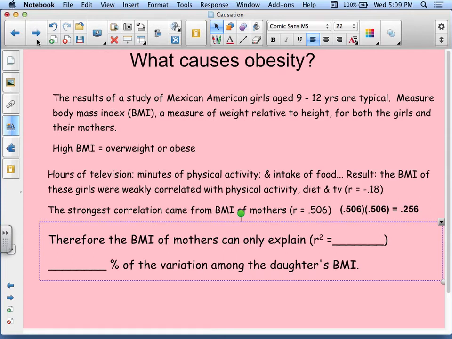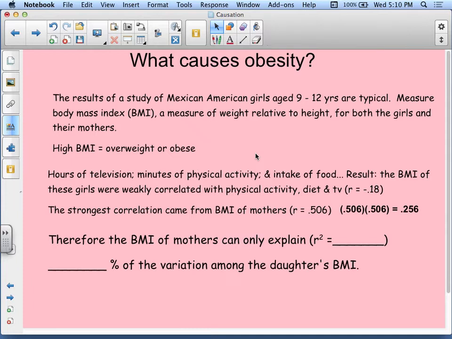What causes obesity? Okay, we talked about the result of a study of Mexican American girls aged 9 to 12. Okay, this is a typical study. They measure the body mass index, BMI, which is a measure of weight relative to height for both the girls and their mothers. High BMI indicates either overweight or being obese. Some of the things that they looked at were the hours of television watched, the minutes of physical activity, the intake of food. And the result that they came up with was the BMI of these girls were weakly correlated with the physical activity, diet, and TV. In fact, their correlation was a negative 0.18.